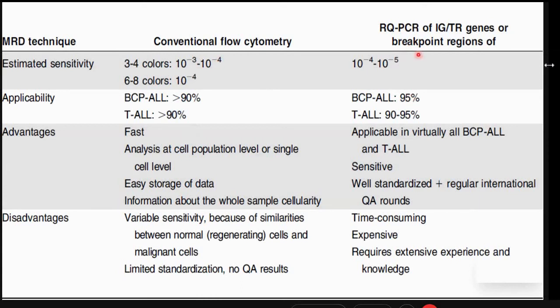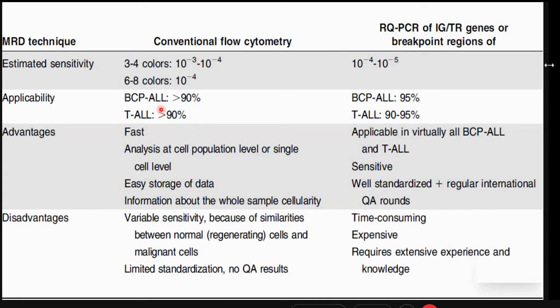Both of them have reasonable and comparable sensitivity, with applicability slightly more for the PCR technique, because many times we are unable to find an aberrant population of cells with flow cytometry.